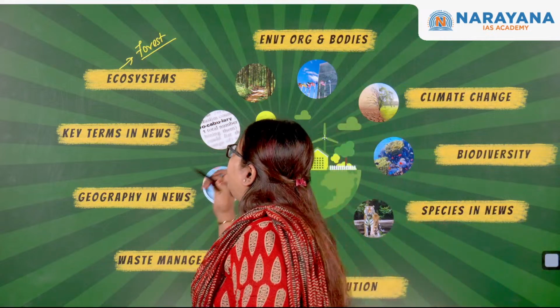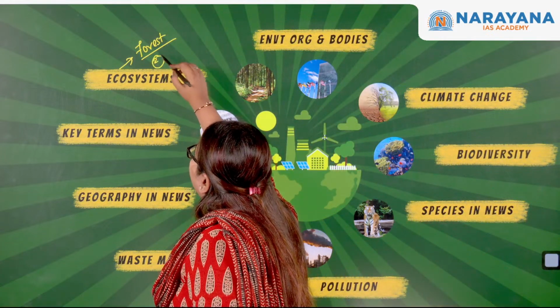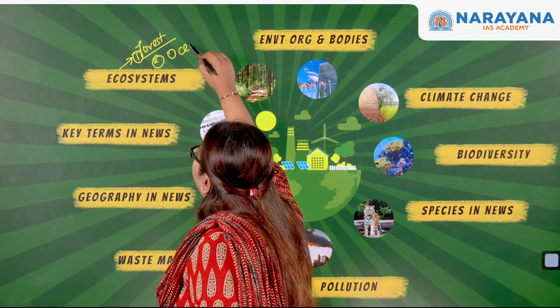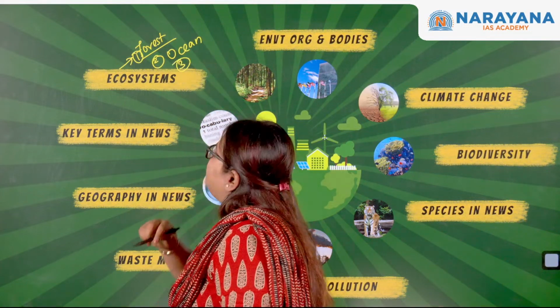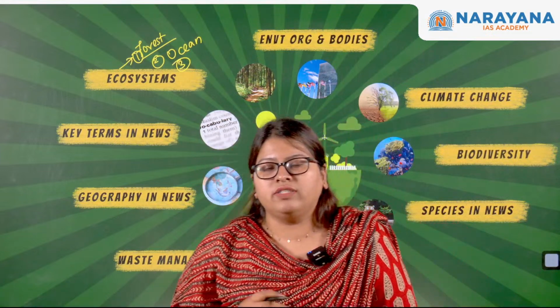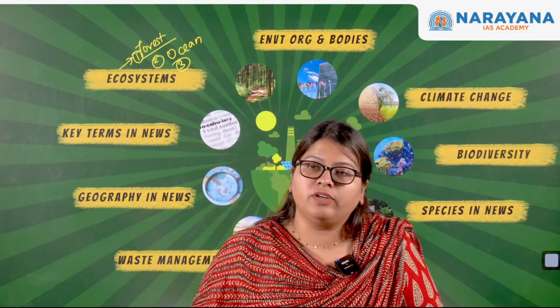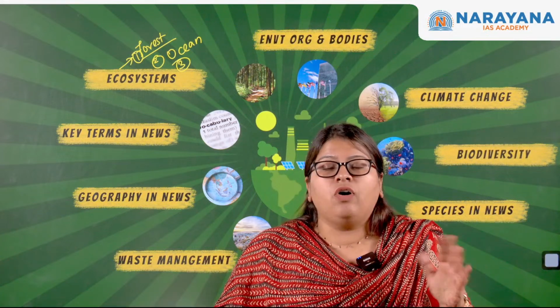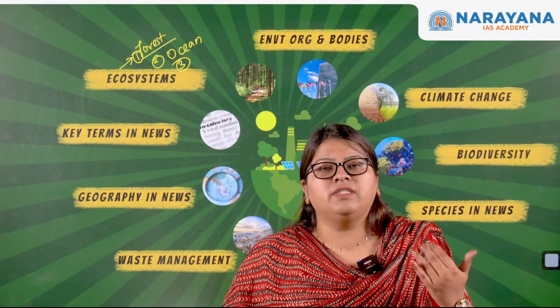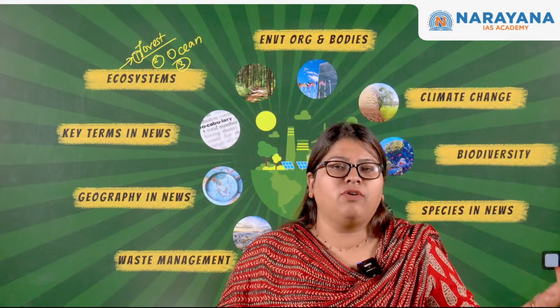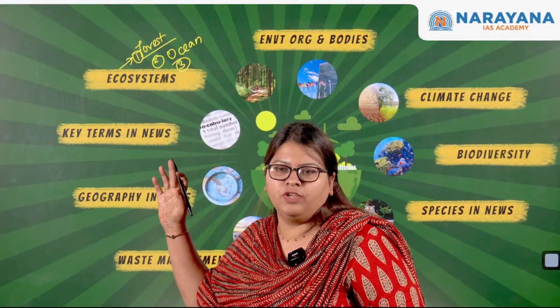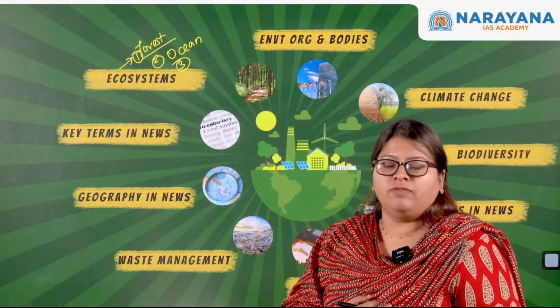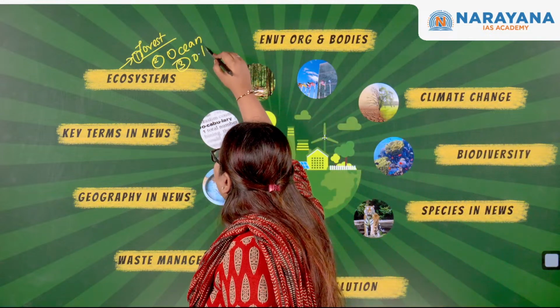Moving forward, we also looked at the second ecosystem, the ocean ecosystem, where we discussed the concept of high seas. We looked at the High Seas Treaty and how important and relevant it is for India to sign as well as ratify it. We also looked at the Blue Flag certification, which are the beaches it is awarded to, and by which organization, whether it is an NGO or a not-for-profit organization. Moving forward, we went on to discuss the other types of ecosystem.